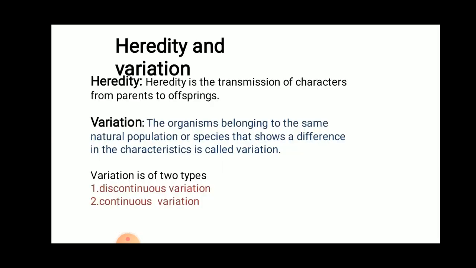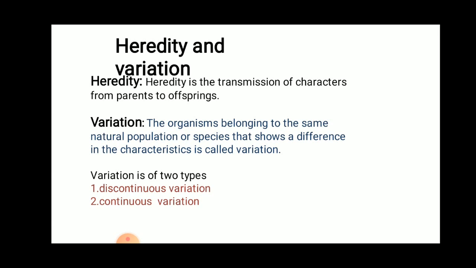Now, what is heredity and variation? Heredity is the transmission of character from parents to the offspring. What is variation? Organisms belonging to the same natural population or species that show a difference in characteristics is called variation.